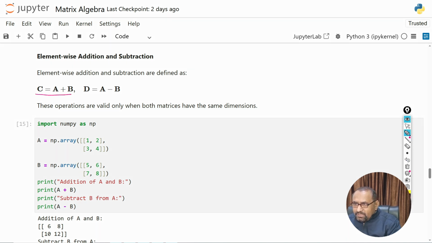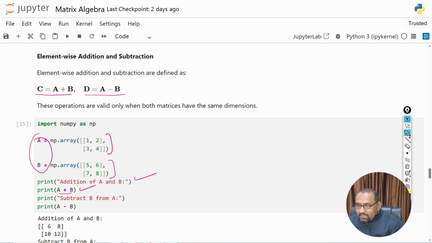So here you can see C is equal to A plus B and D is equal to A minus B. We have two matrices of the same order, and we will add and subtract them. So here we are taking these two matrices. Matrix A has the elements 1, 2, 3, 4, and B has 5, 6, 7, 8. Here we take the addition of these two matrices A and B, and print A plus B after this operation. This is the sum of the matrices, and the sum will be printed here.